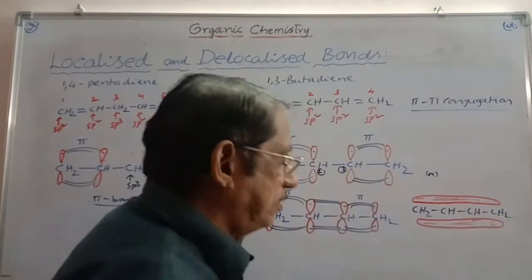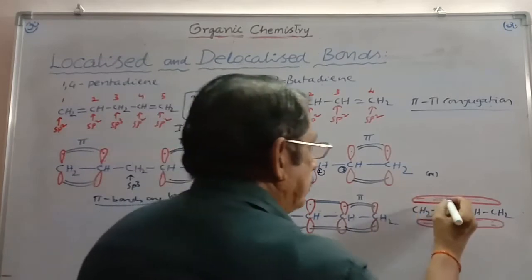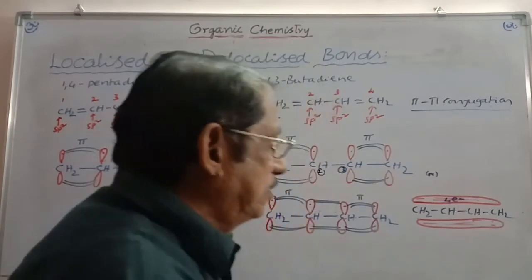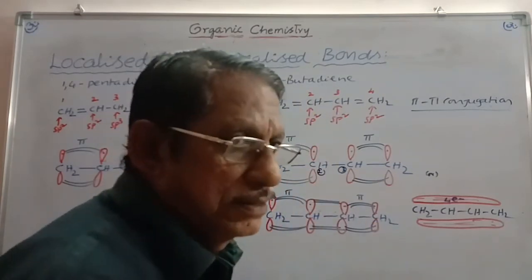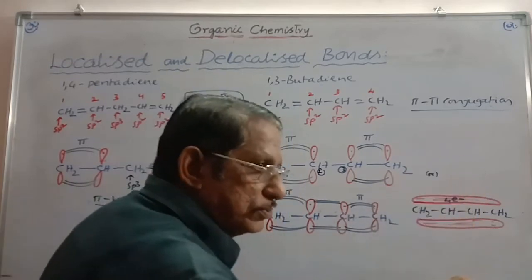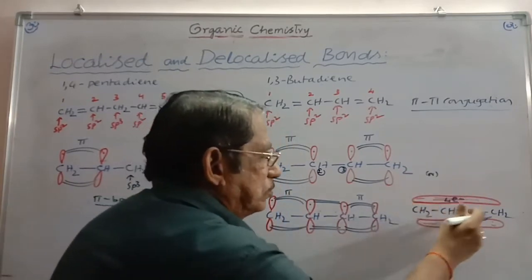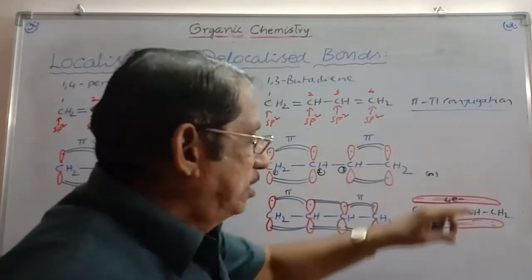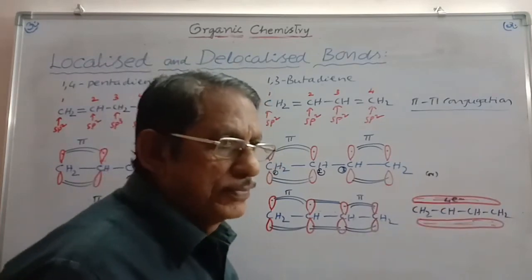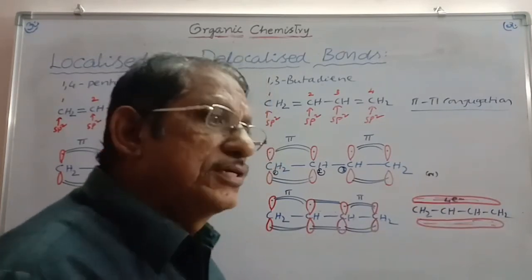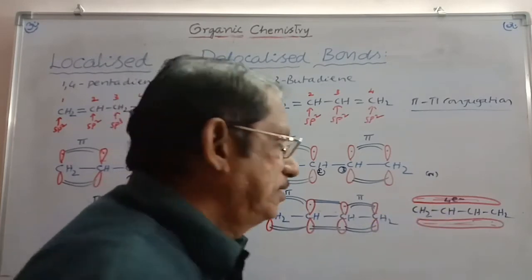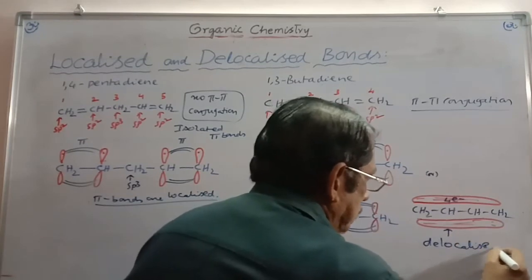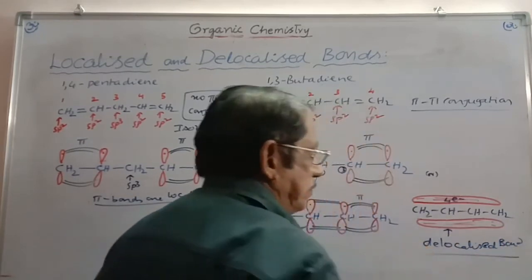How many electrons are there? 1, 2, 3, 4. There are 4 electrons. All these 4 electron-containing orbitals are combining, and this electron cloud is now spreading over the 1, 2, 3, 4 carbons. This bonded electron cloud now belongs to all the 4 nuclei. If the bonded electron cloud belongs to 3 or more nuclei, it is delocalized. And that is why you have to say that this is the delocalized bond.